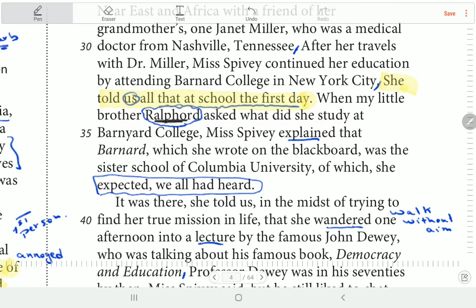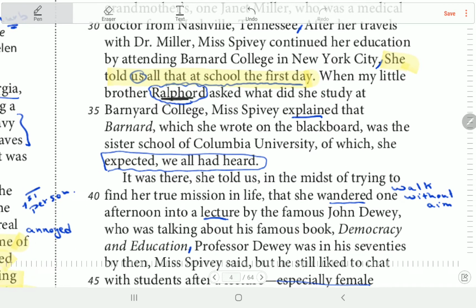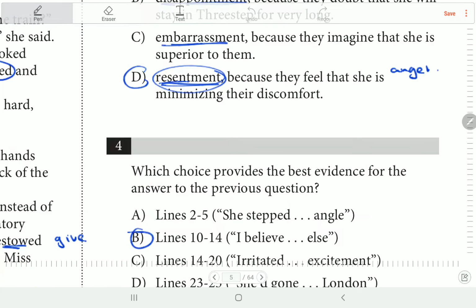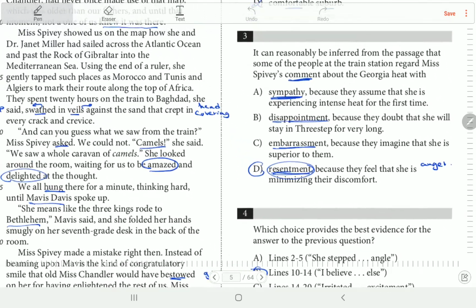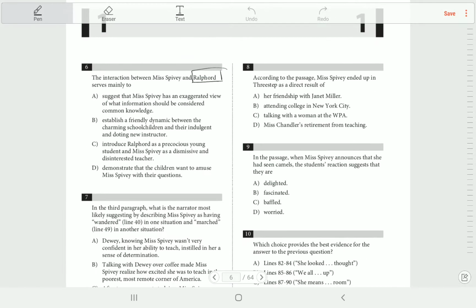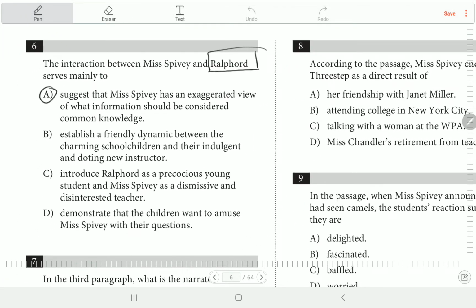So when my little brother Ralford asked what did she study at Barnard College, Miss Peavy explained that Barnard, which was, skip the non-essential, the sister school of Columbia, Columbia University, of which she expected us to know. بس هم ما كانوش عارفين. يبقى ده بسميها ايه؟ exaggerated point of view of general knowledge. هي افتكرت ان ده بالنسبه لهم general knowledge. انتوا عارفين ان دي sister college ف this is general knowledge. But actually they didn't know. فهي so the answer is A.